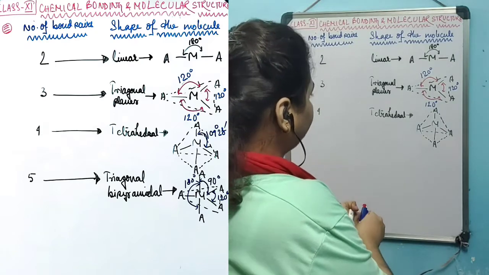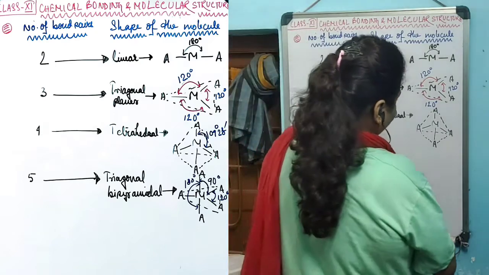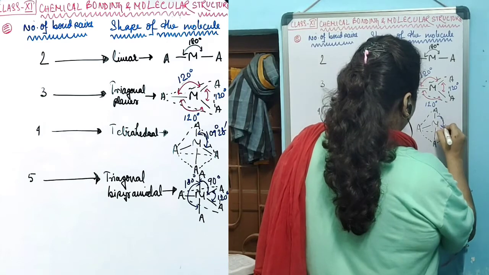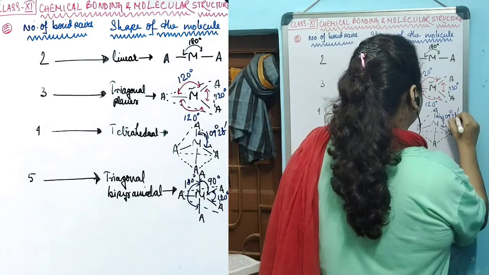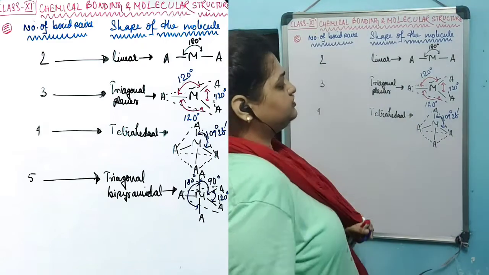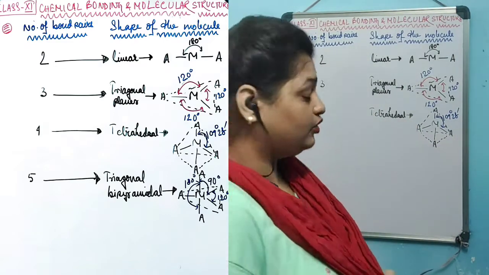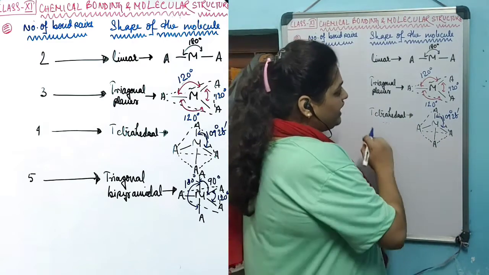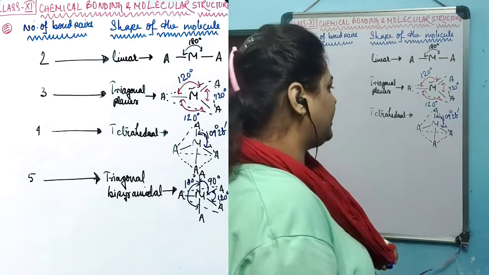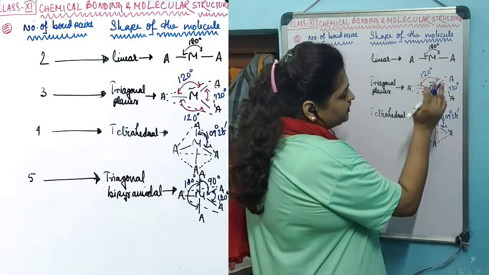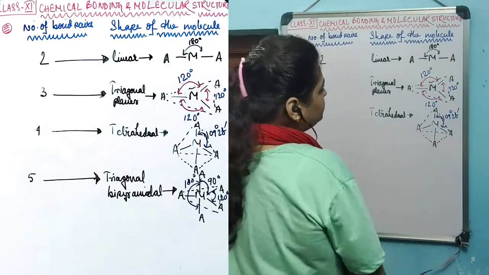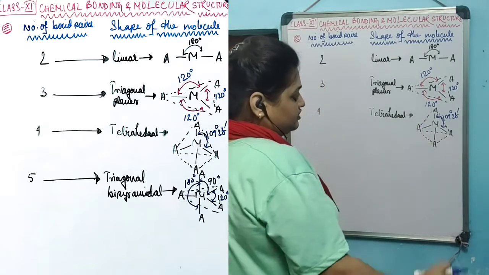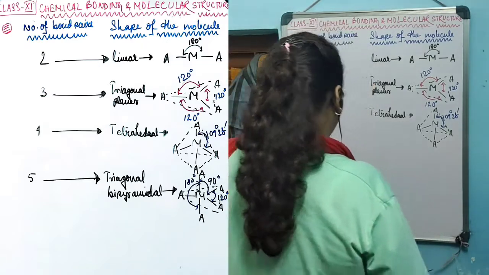and each bond in them has a similar angle of 109 degrees 28 minutes. There are four bonds, and all four bond angles have 109 degrees 28 minutes. This is the tetrahedral shape that will be created if the central atom possesses four bonds.